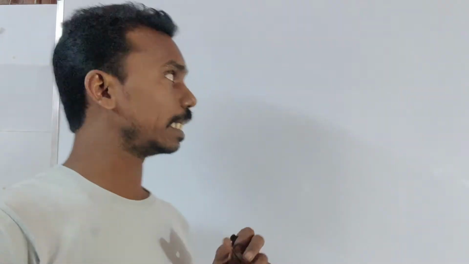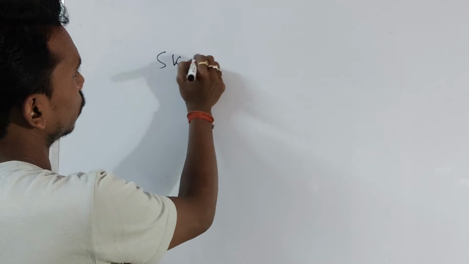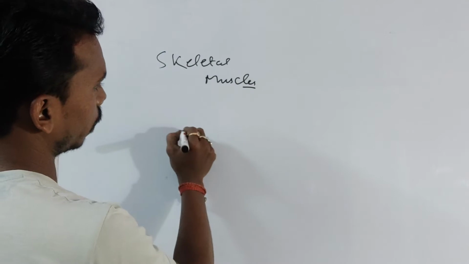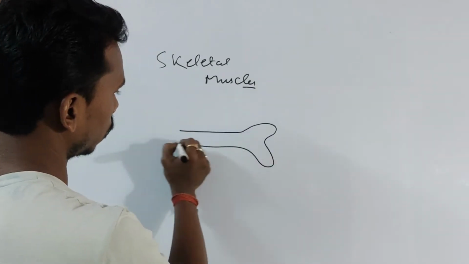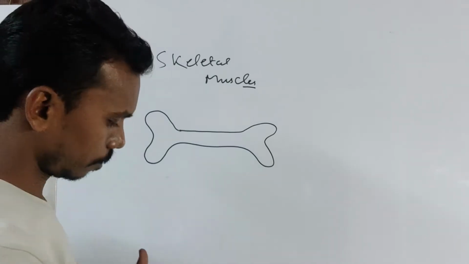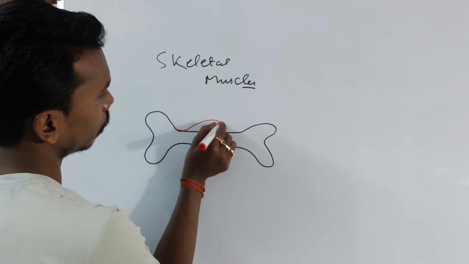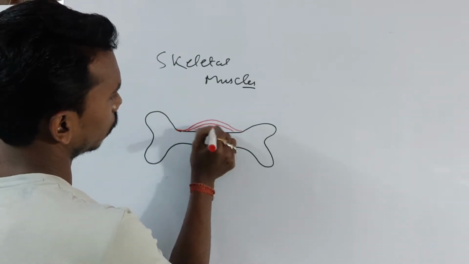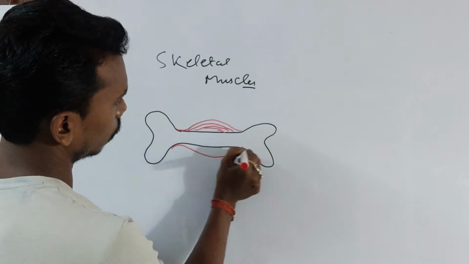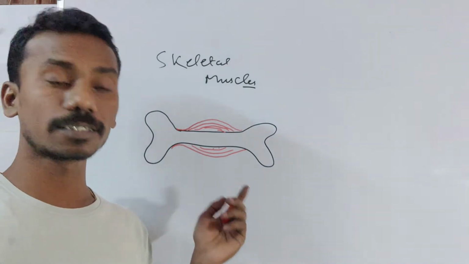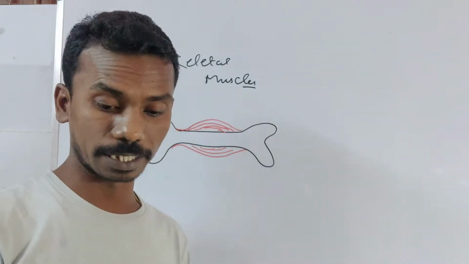If you see how these muscles are present in our body, you will see that for skeletal muscles, if this is a bone, skeletal muscles will be present here like this. Okay, this is the presence, or this is how the skeletal muscles are present in our body.